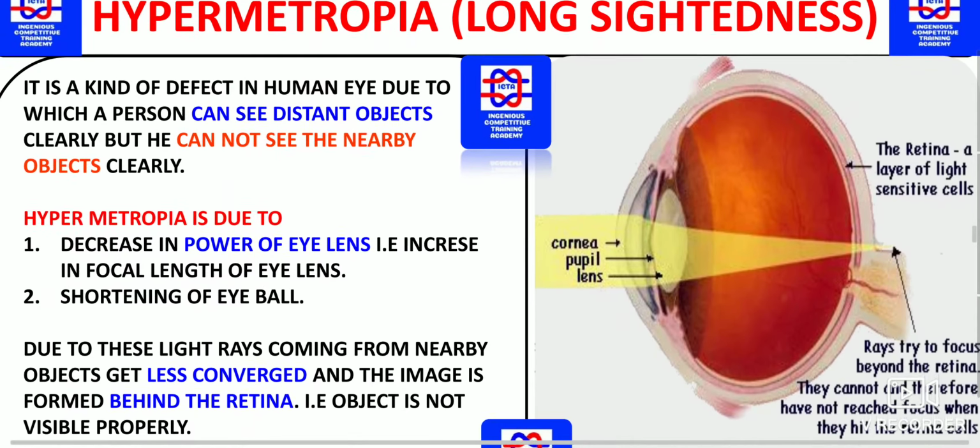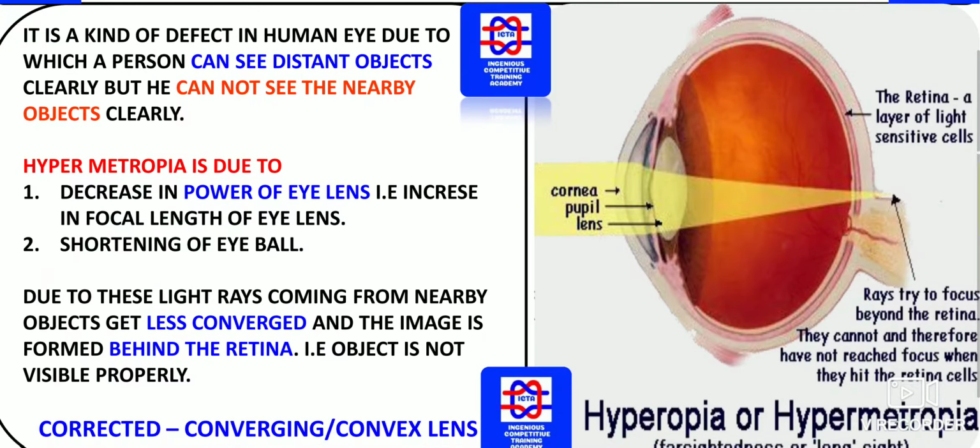Next we have hypermetropia, that is long-sightedness. In this case, he can see far objects properly but he cannot see nearby objects. So this is vice versa. He has the ability to see longer distances. Long sight doesn't mean he cannot see the far objects. It is very easy for him to see farther objects but he cannot see nearer objects. It is vice versa actually.